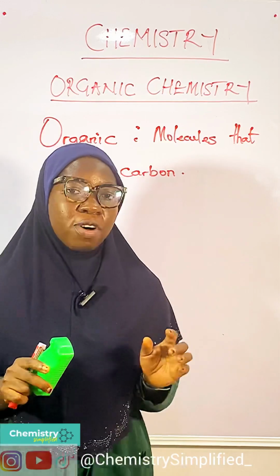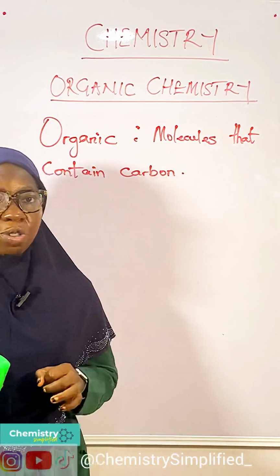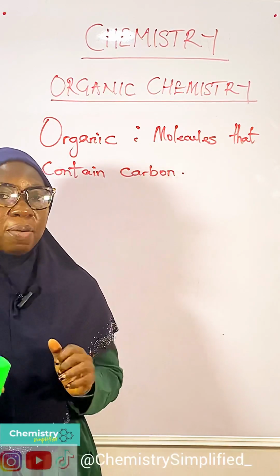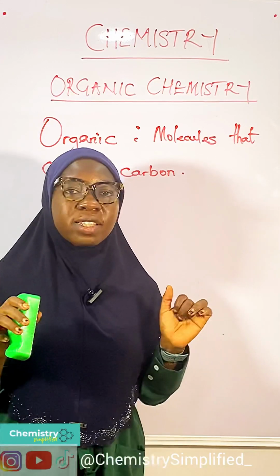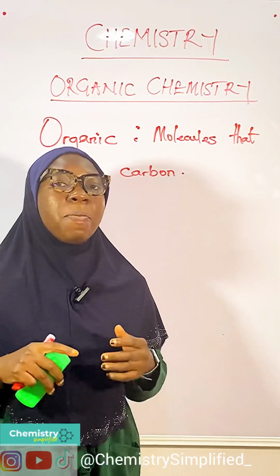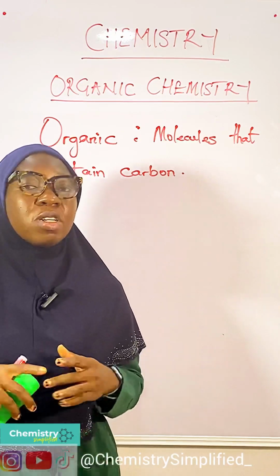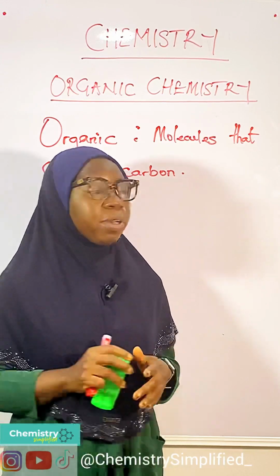So we can therefore say that carbon is the backbone of organic chemistry. So what is now organic chemistry? Organic chemistry can simply be defined as a branch of chemistry that deals with the composition, properties, reactions, and structures of compounds containing carbon.